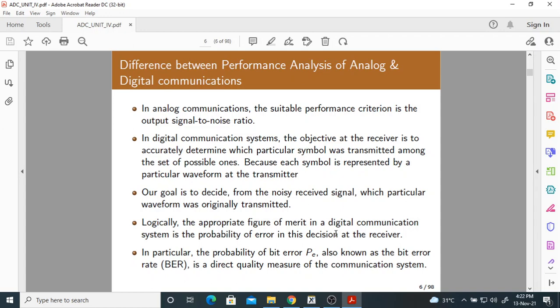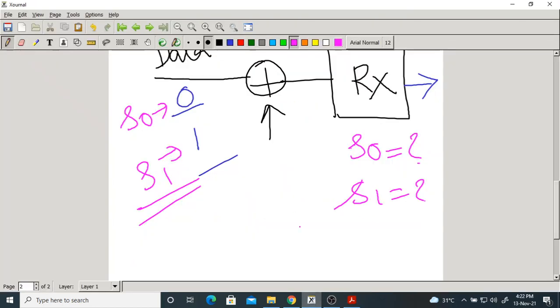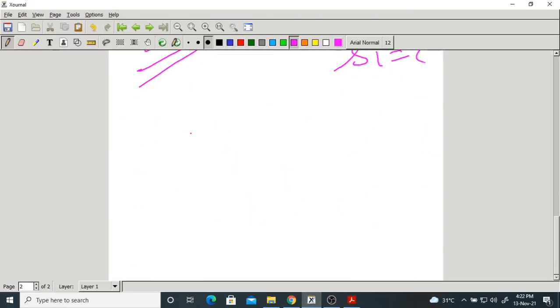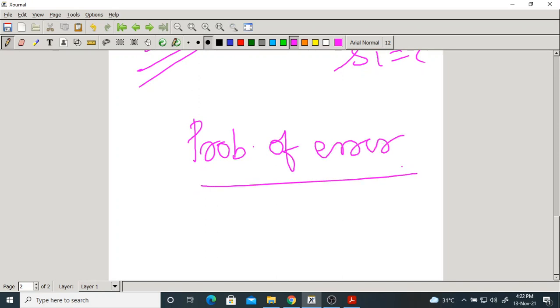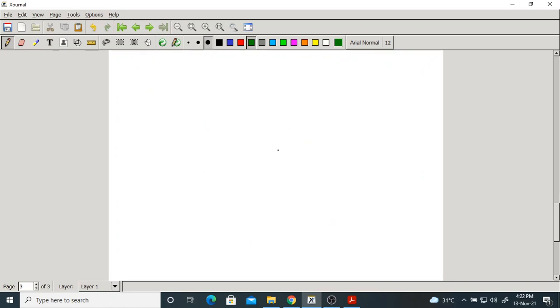The best measurement for digital communication is the probability of error in the decision making. We denote it as probability of error. What is the probability of error in the decision making at the receiver? We may get errors.